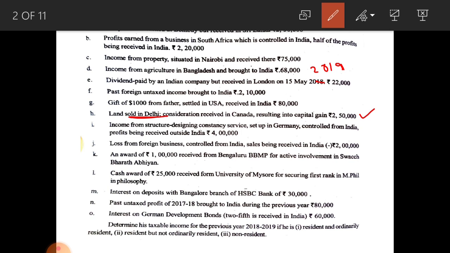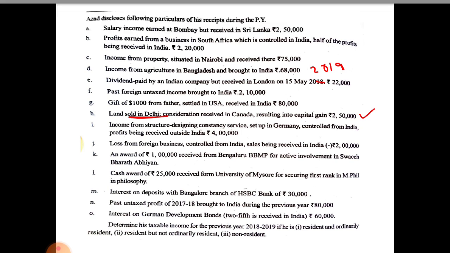Here determine his taxable income for the previous year 2019-20 if he is resident and ordinarily resident, resident but not ordinarily resident, and non-resident. Considering Mr. Azad in each of these categories, you have to calculate his taxable income.